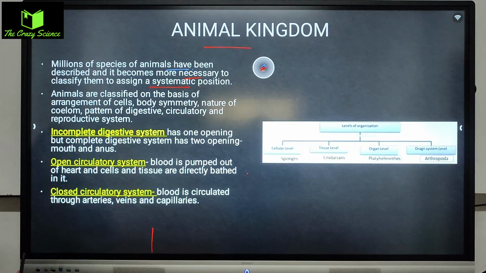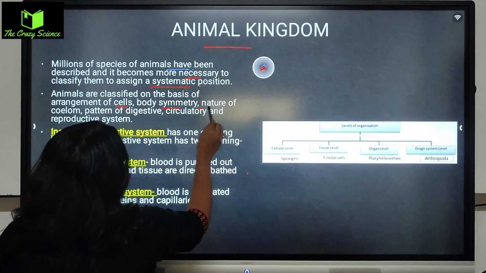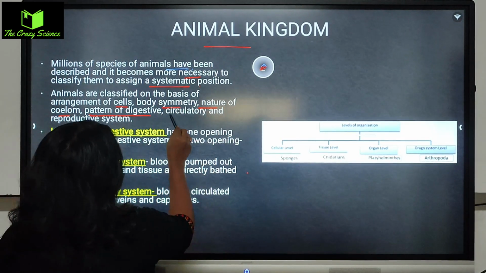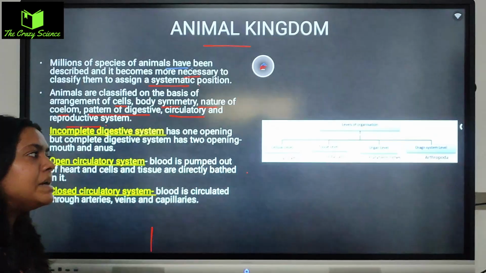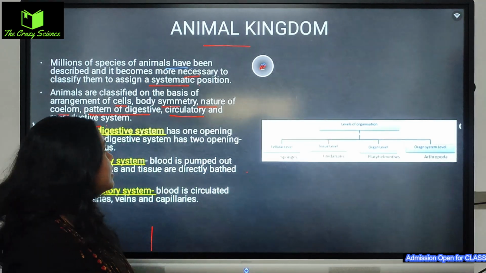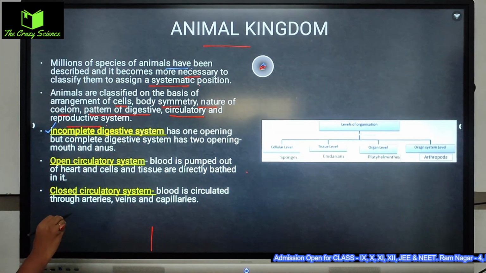So animals are classified on the basis of arrangement of cells, body symmetry, nature of the coelom, pattern of the digestive system, circulatory and the reproductive system. On that basis we put them in some classes. The first one is incomplete digestive system.